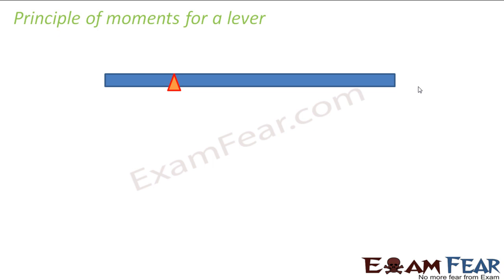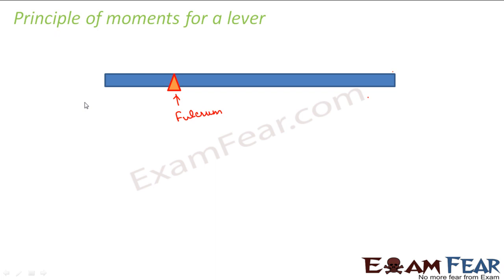So let us take the example of a seesaw, which you often see in children's parks, where you have a straight rod-like structure with two seaters on the two ends, and at some point there is a fixed point between the two, right? This point is known as the fulcrum. The fulcrum is the point about which the two ends move with respect to each other, right?